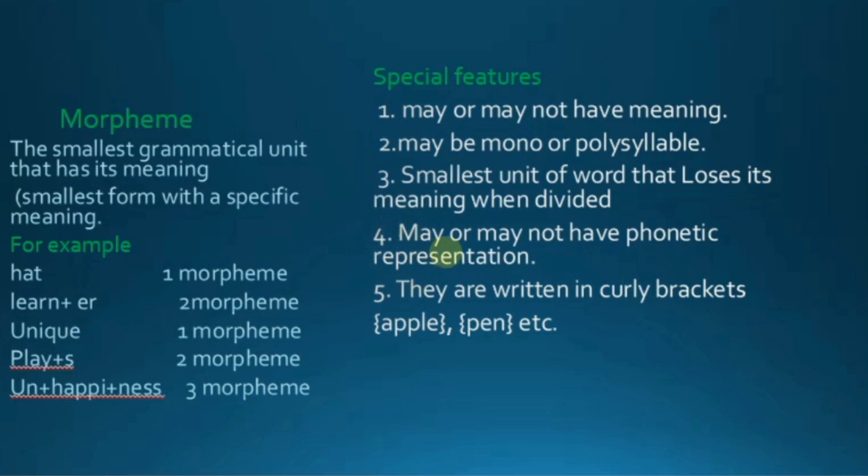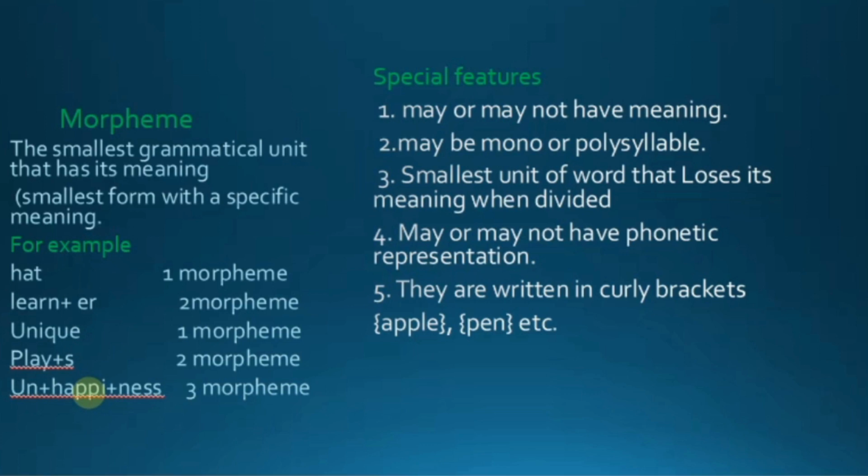Feature number 4: it may or may not have phonetic representation. This is associated with the idea of the morph, which we will discuss in the next video as well. Words like hat, learner and unique are pronounced, so they have phonetic representation.